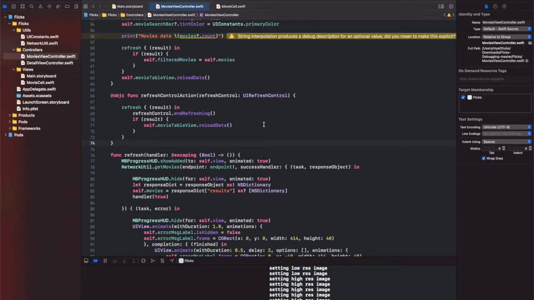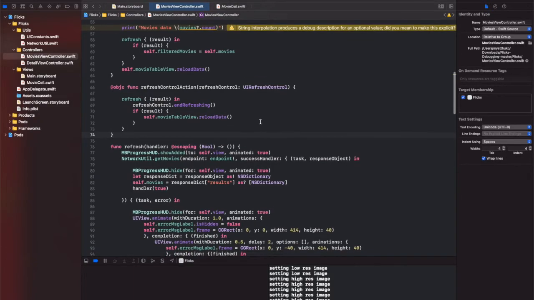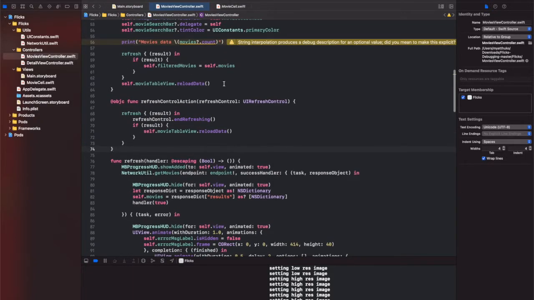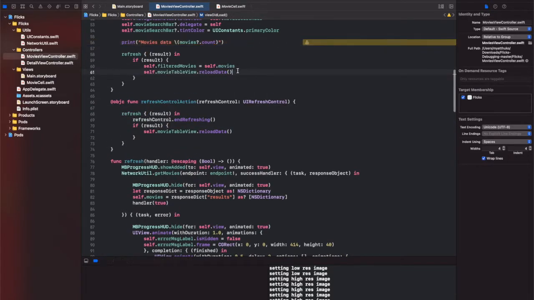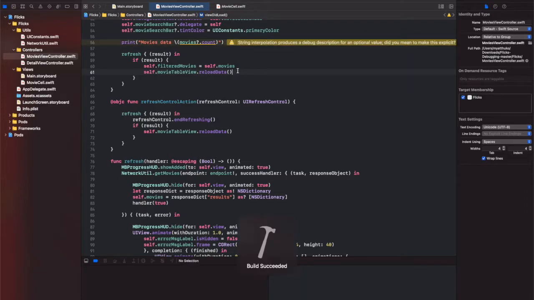So let's see. Let's try to put this one into here, and see if it's going to be the same.